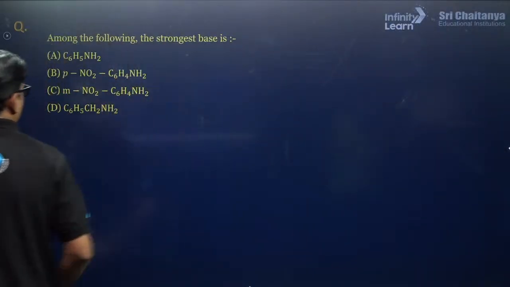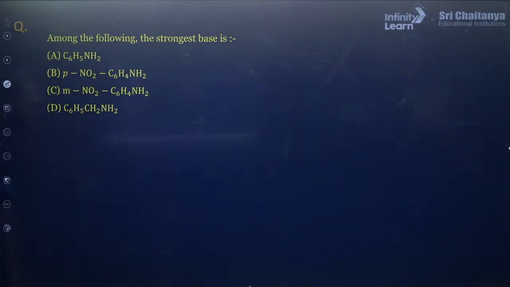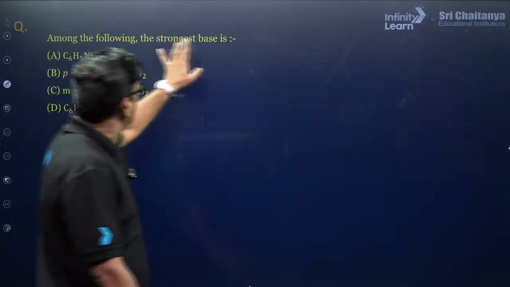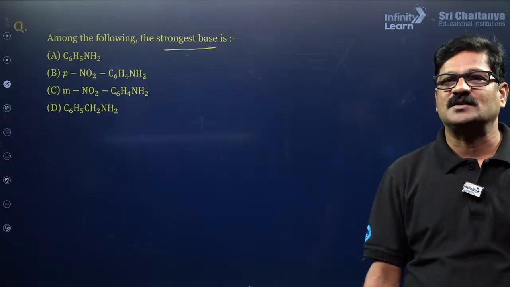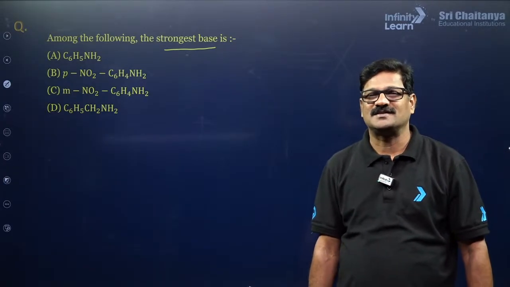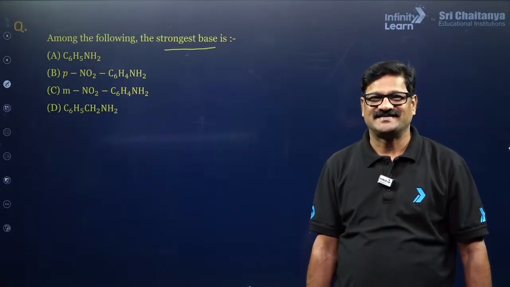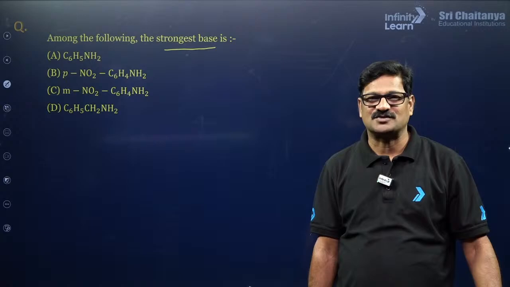So: aniline, para-nitroaniline, meta-nitroaniline and benzylamine. Among the following, which is the strongest base? Use your logic. We discussed this. Use your logic. Bharadwaj, expecting an answer from you. All the students who are online, please.